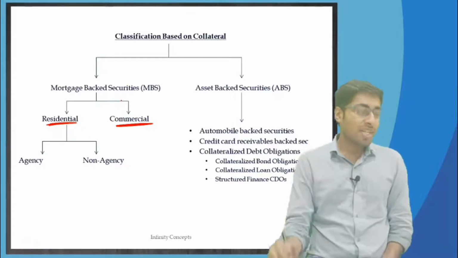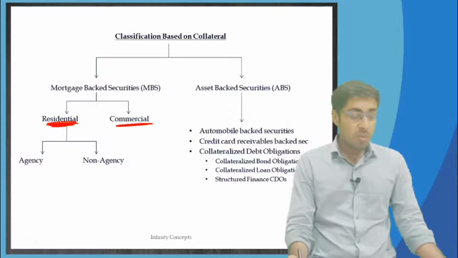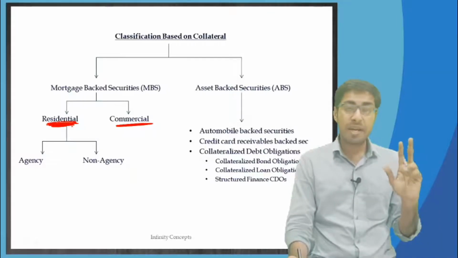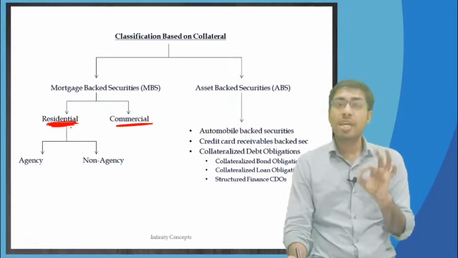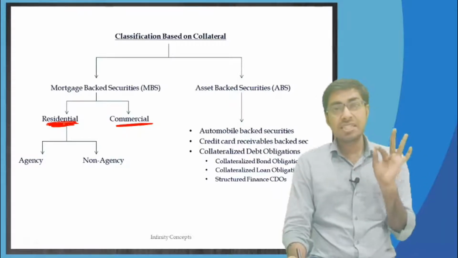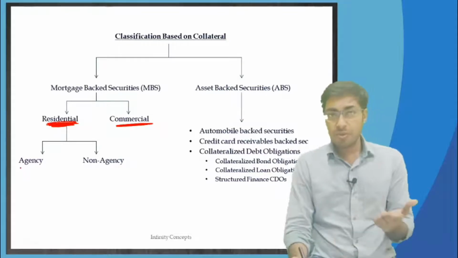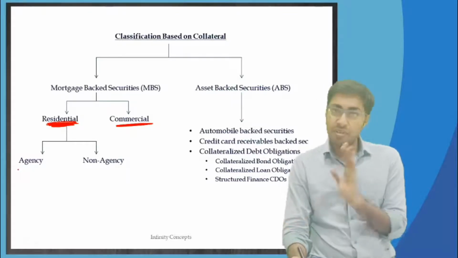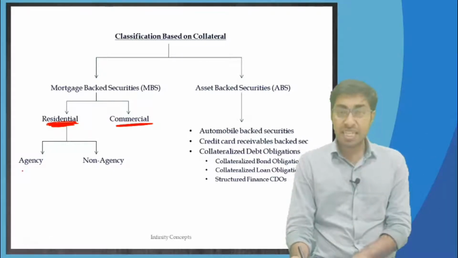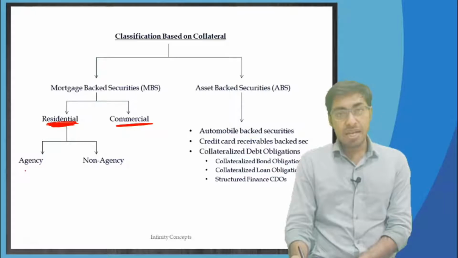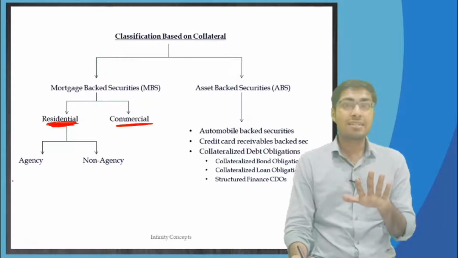I'll move further down to residential mortgage backed securities. There are two types of residential mortgage backed securities: agency and non-agency residential mortgage backed securities. Agency residential mortgage backed securities means what? In the US, we are doing US CFA, right? So we will be learning more about the US. In the US, there are three companies: Ginnie Mae, Fannie Mae and Freddie Mac. These are government backed